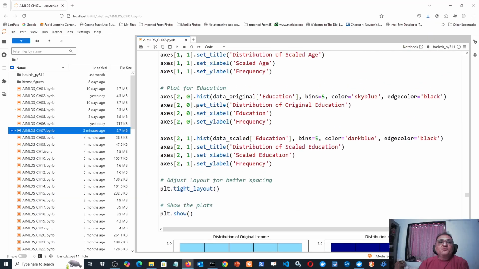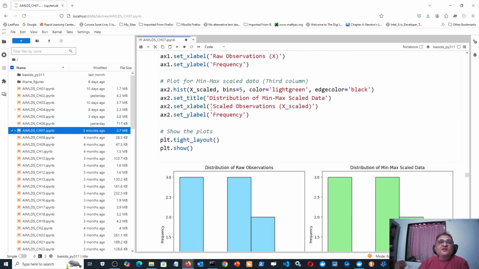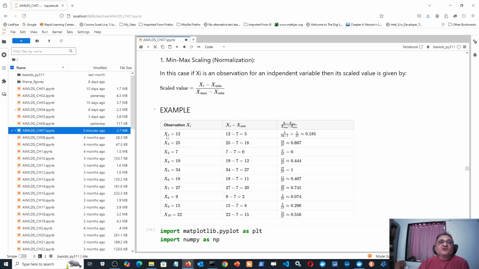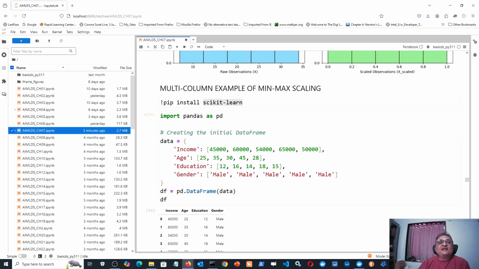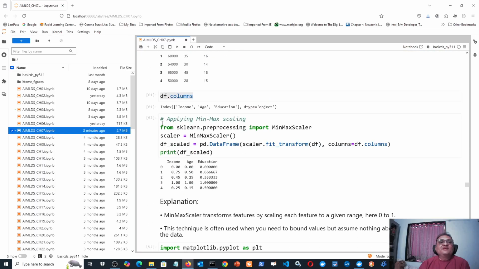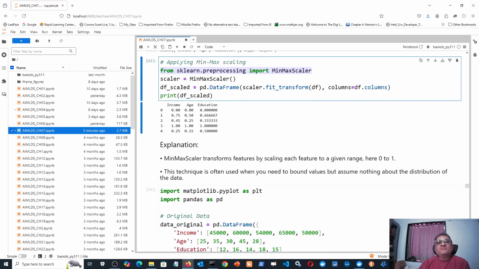You don't actually have to do this kind of table making for every column, that is, take each observation, subtract the minimum value of the observation, and then divide by the difference between the maximum and minimum value of the observation. No, instead of that, what you will do is just import the sklearn library, and from sklearn.preprocessing import the min-max scalar, and create a min-max scalar object. So scalar is equal to min-max scalar, and then apply that object.